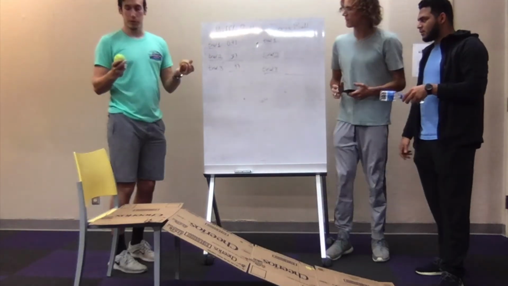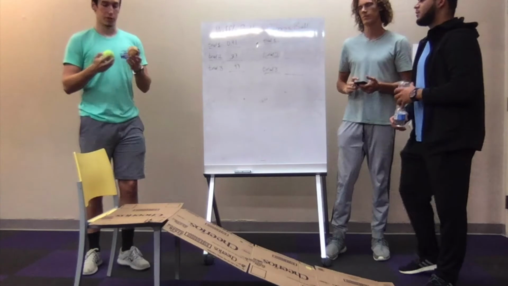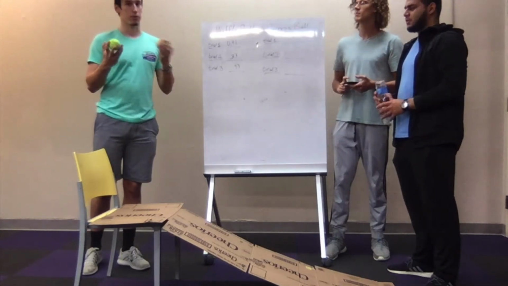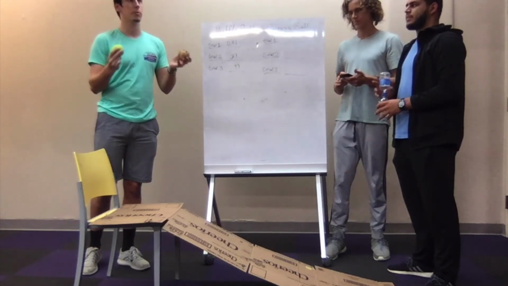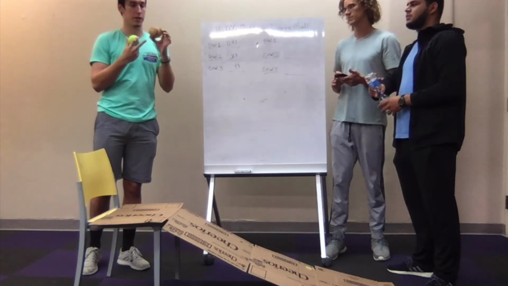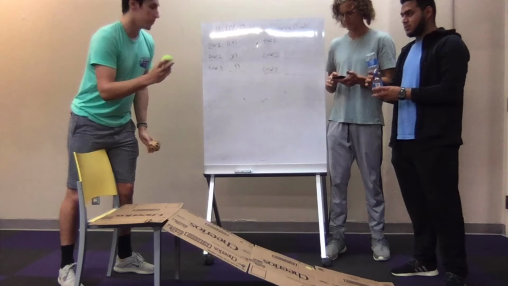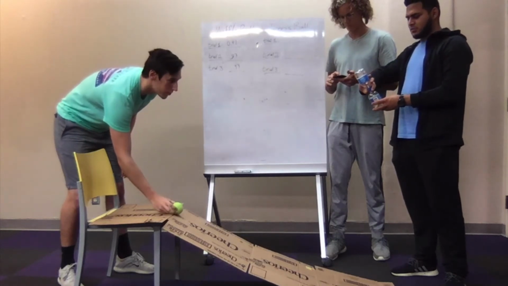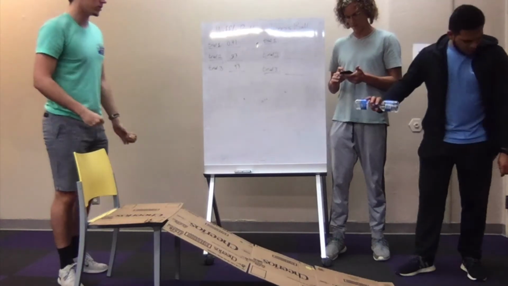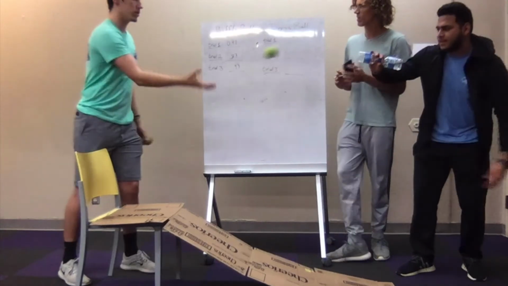Alright, next we'll be doing the tennis ball, which has a different radius, so it should take less time to roll down the inclined plane than the wiffle ball, the baseball cover. Alright, trial 1, ready? 3, 2, 1, go. 7.